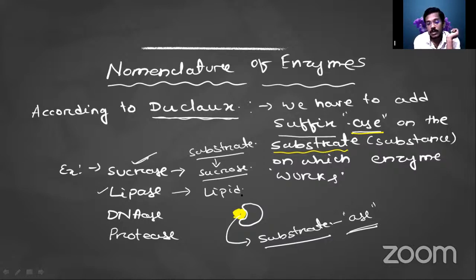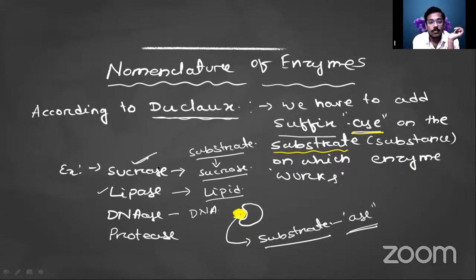So according to the name of the substrate, here the substrate is lipid, so it becomes lipase. And it may be DNA. If DNA gets destroyed, we can get the nucleotides.